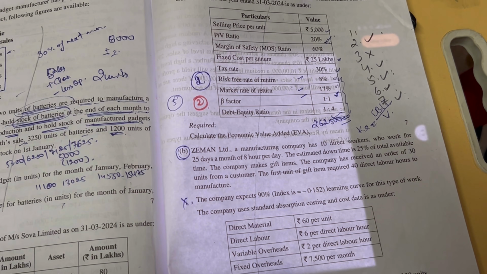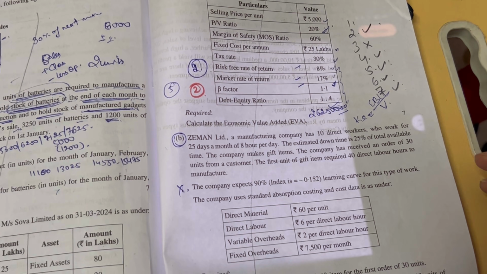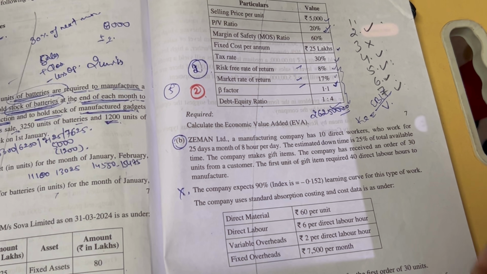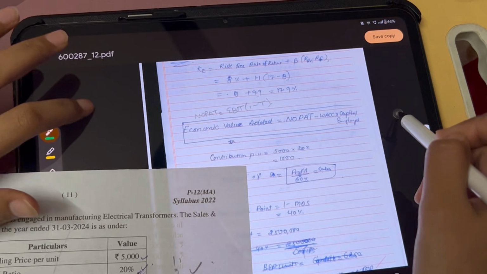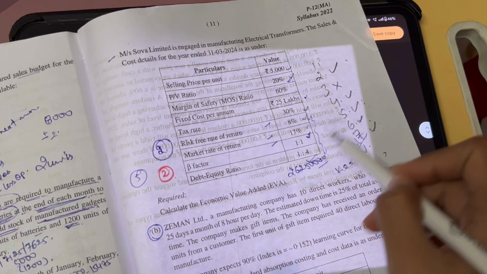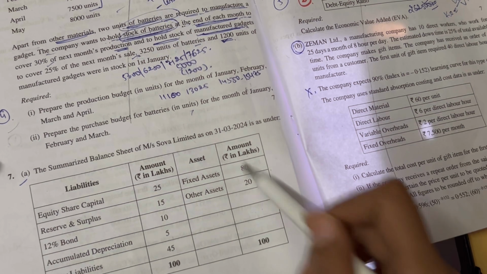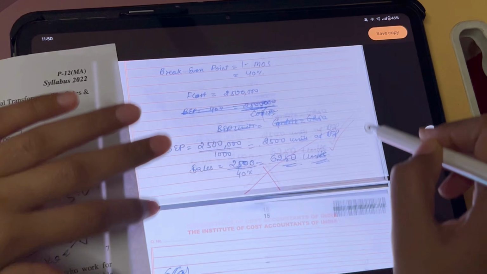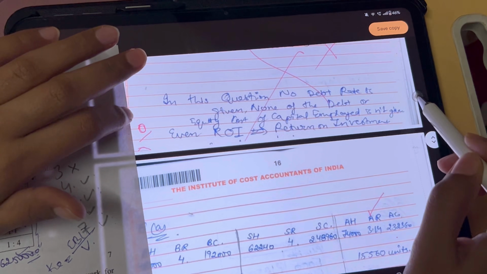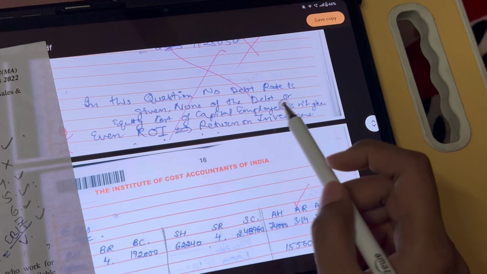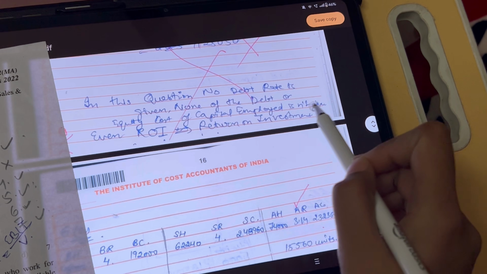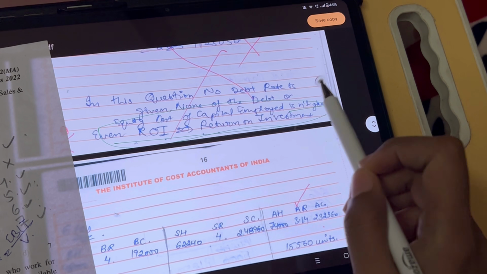Now I will tell you what mistake I made during the exam in this question. This was 7th A. I was not supposed to look only here. In the exam I solved the answer seeing only this part. I didn't see this other part, and I gave an assumption in the answer. In this question no debt rate is given. No debt or equity cost, not even ROI or return on capital employed is given.